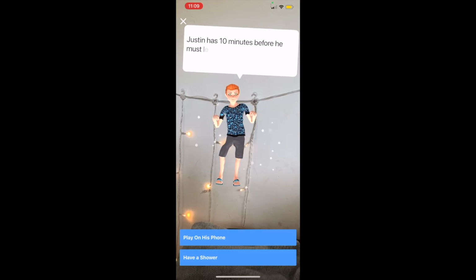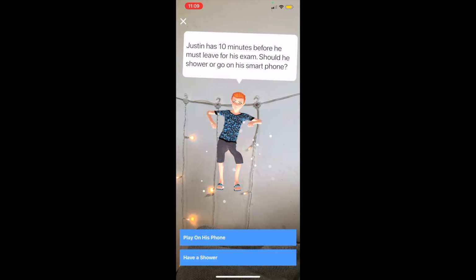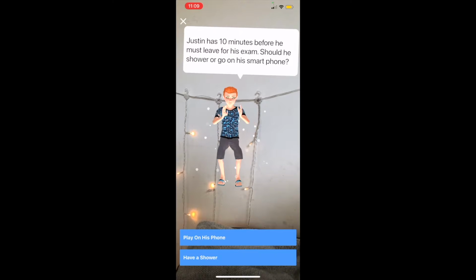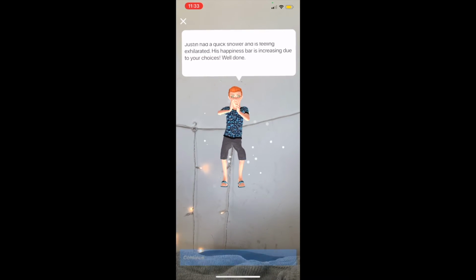So now he has 10 minutes before he must leave for his exam. Should he go and have a shower or go on his smartphone? So there's 2 options there. I'm going to go ahead and click on have a shower. And yeah, so it says he's had a quick shower. He feels exhilarated. His happiness is increasing due to your choice. Well done.